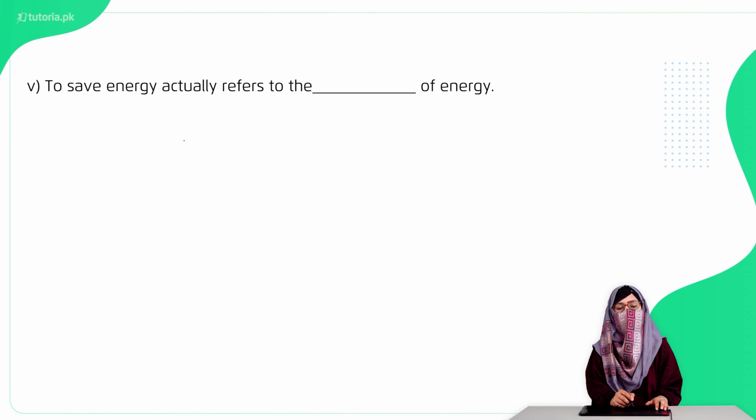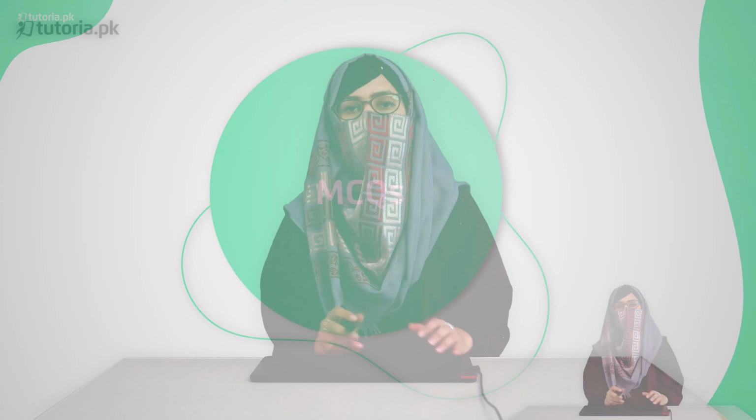Fifth है: to save energy actually refers to the dash of energy. तो इसका right answer है conservation. तो इसके साथ ही हमारी fill in the blanks complete हो गई. In the next video we will discuss the MCQs.